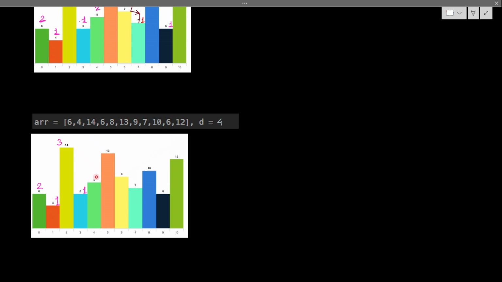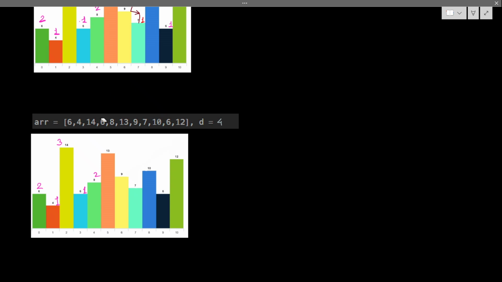So again, what will this case be? From 8 where can I jump? From 8 I can jump to 6, and 6 is giving us 1. If you start from 6, you can visit only one index. So that means 1 plus 1, 2, 2 plus 1, 3. That means it is already 3. So what is my current index?